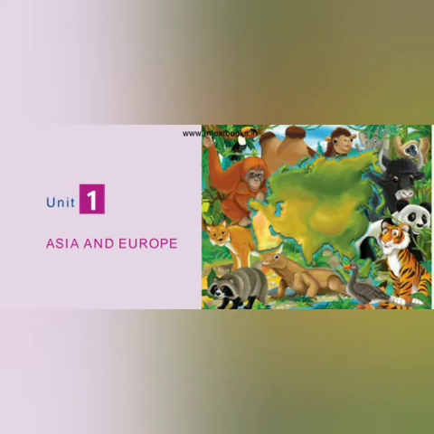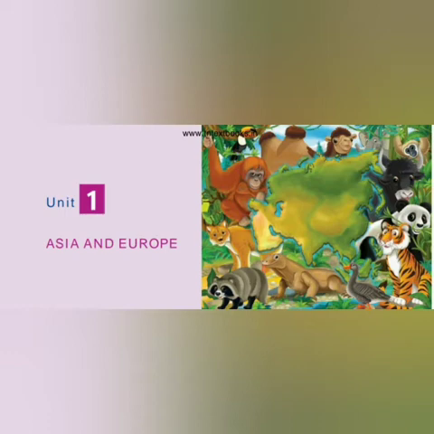It also explains how economic activities are determined by resources. The cultural mosaics of Asia and Europe are great eye-openers for learners in terms of European and ancient cultures.